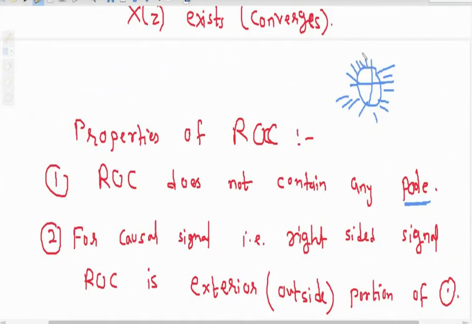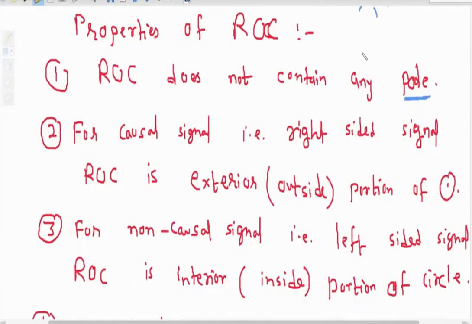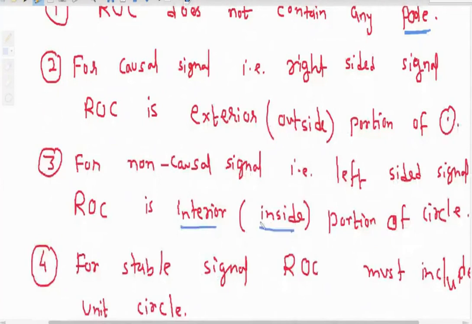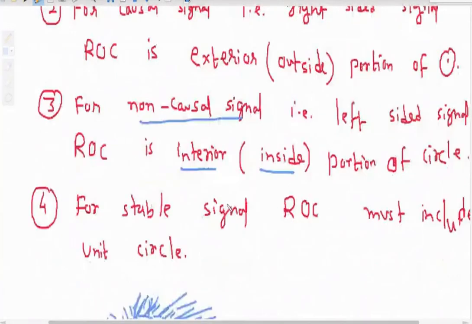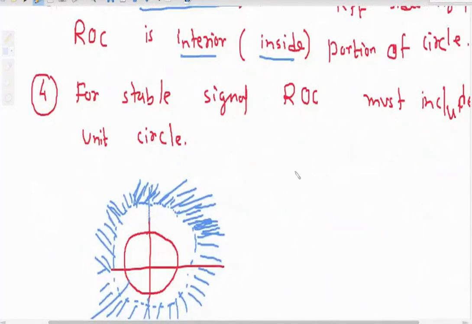Then for non-causal, ROC is the inside portion of the circle, the interior portion. And third, if you want a signal to be stable, then it must include the unit circle. Unit circle means the circle which has radius 1.